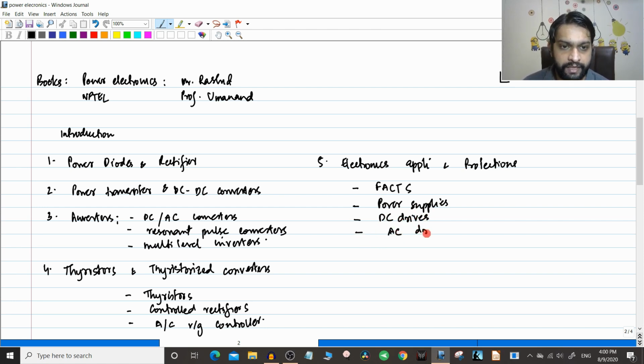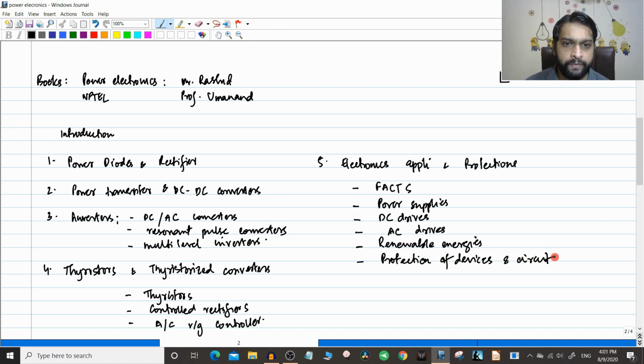Then we will go through AC drives. Actually, drives is an entire course altogether. That's why I am telling you we will be just going through a very basic idea, and then we will go for some basic idea on renewable energies, and then we will go for protection of devices and protection of circuits. Okay, so this will be very basic. Essentially the circuit concepts will be covered in these four parts.